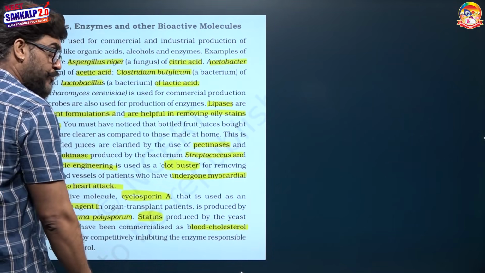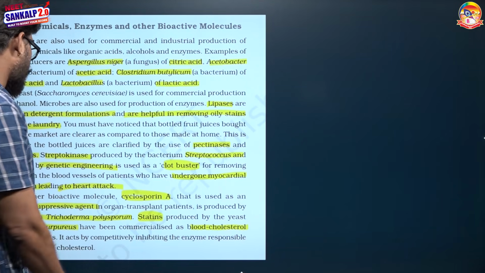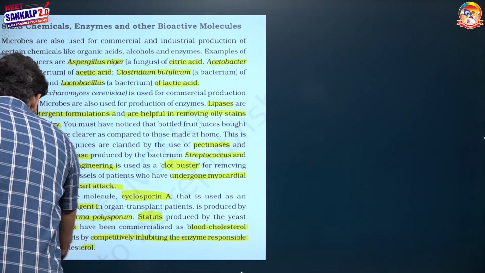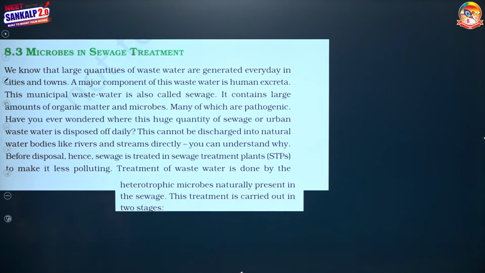How? The enzymes which are involved in forming blood cholesterol get inhibited by statin. So by competitively inhibiting the enzymes responsible for the synthesis of cholesterol, it works. So cyclosporin, statin and streptokinase are very important.